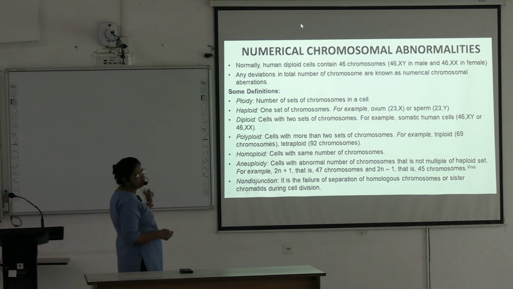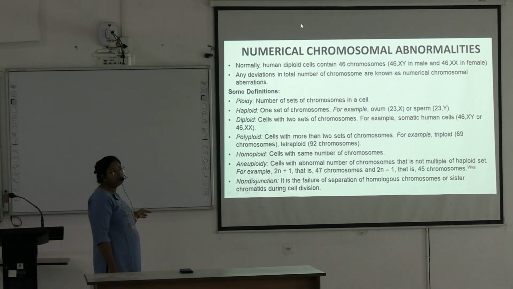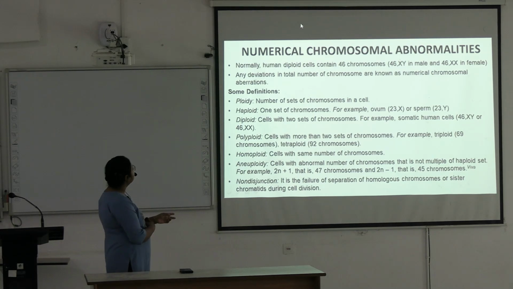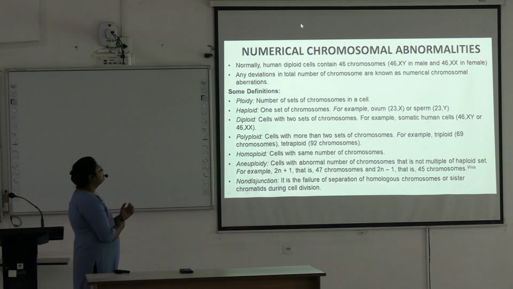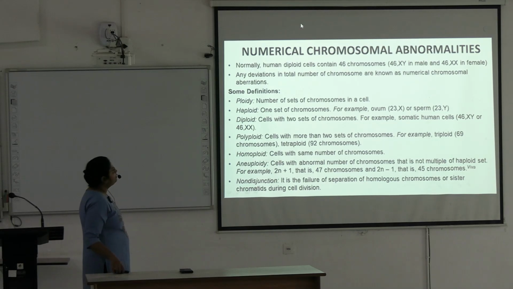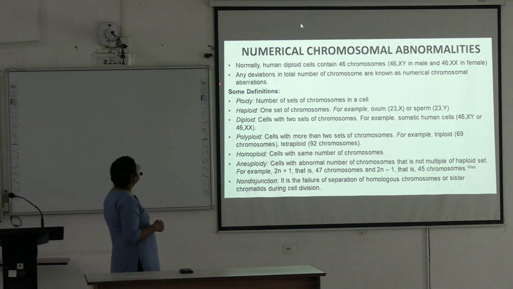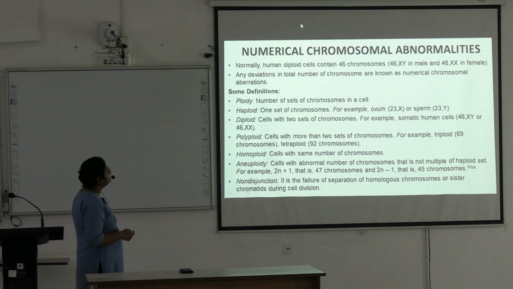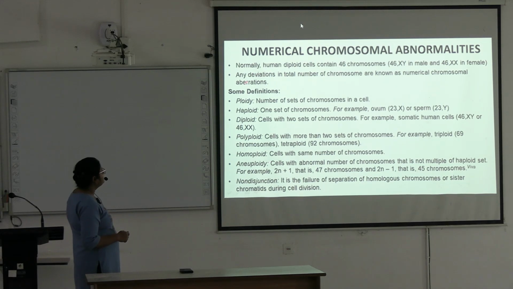Next we have seen structural chromosomal aberrations. Now we will go to numerical chromosomal aberrations. Normally human diploid cells contain 46 chromosomes, 46 XY in male, 46 XX in female. Any deviation in the total number of chromosomes is known as numerical chromosomal aberration. These are the different terms and their definitions.